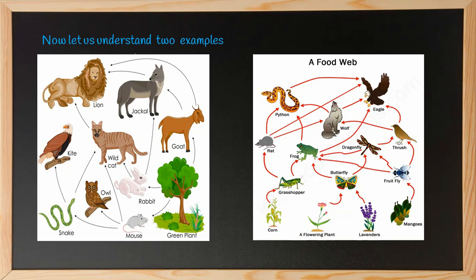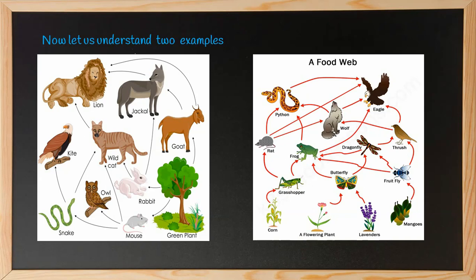Here also, in the second picture on the right, we see the plant is consumed by grasshopper. The grasshopper is consumed by frog. Now the frog is consumed by a python. Again, butterfly eats plant. This same butterfly is eaten by frog. And this frog is again eaten by python. And also we can see that a python also feeds on wolf. And this python is consumed by an eagle. Again, that same eagle feeds on frog.